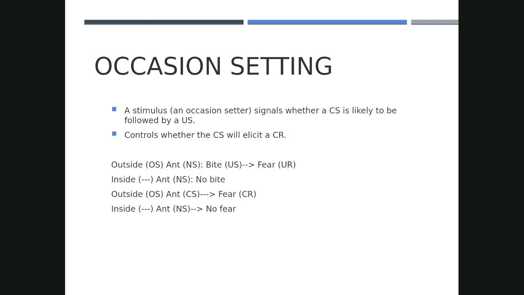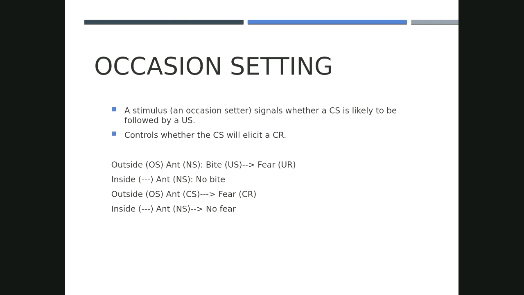When you're outside, it lets you know that the neutral stimulus of the ant will be followed by the unconditioned stimulus of the bite, so you feel fear. So when outside, an ant becomes a conditioned stimulus that causes fear. When inside, you predict that the ant will not be followed by a bite. So when you're inside, the ant does not become a conditioned stimulus. It does not cause you to feel fear because you do not predict that a bite will follow.